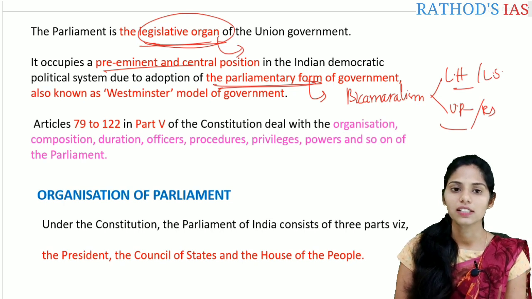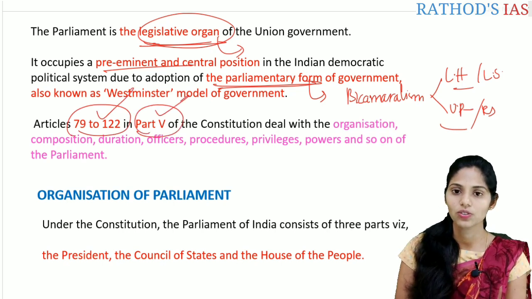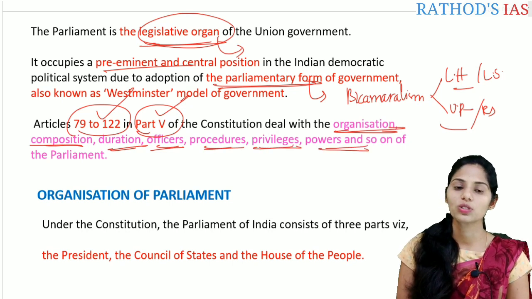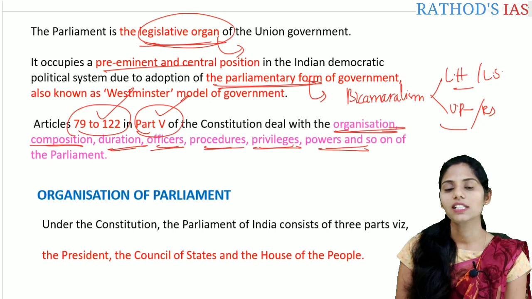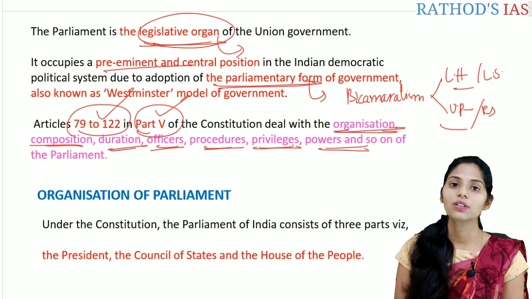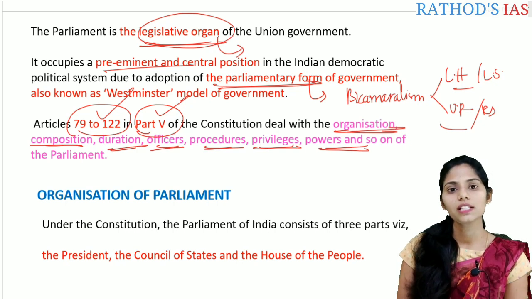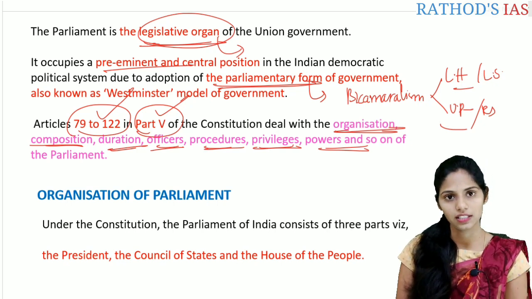If you see the articles 79 to Article 122, they are present in Part 5 of the Indian Constitution that deal with the different provisions of the Parliament. They include organization, composition, duration, officers, procedures, privileges, powers, and so on. So these are the articles that are very important. From Article 79 to Article 122 of the Indian Constitution, they are present in Part 5 and deal with the Parliament. So let us see the organization and the composition in this lecture.